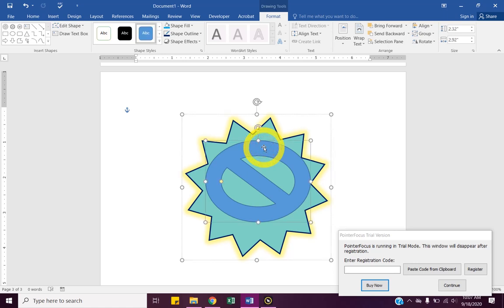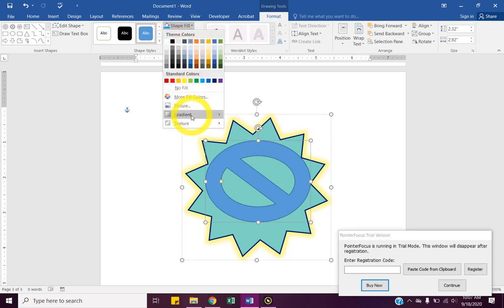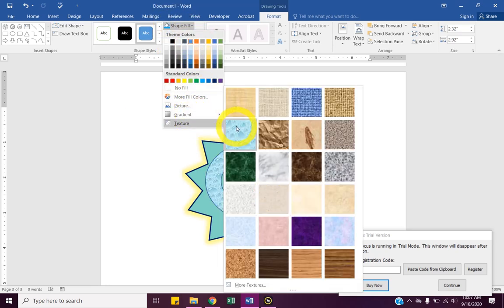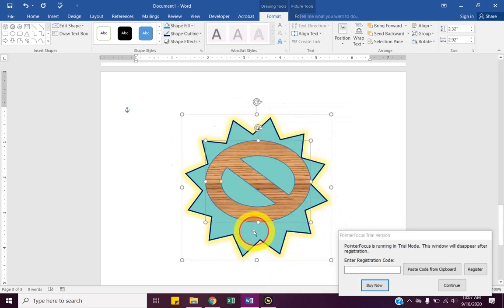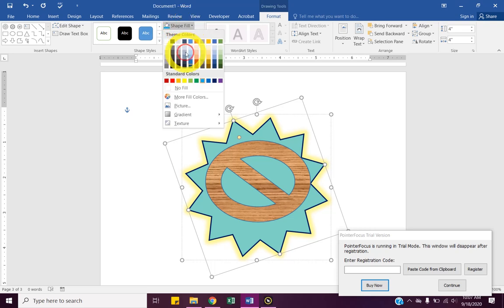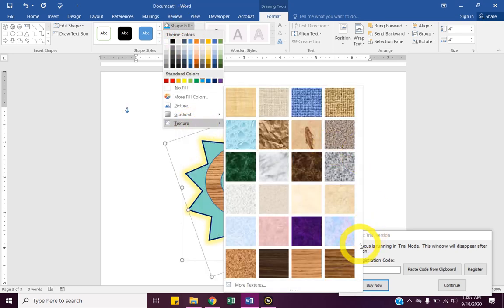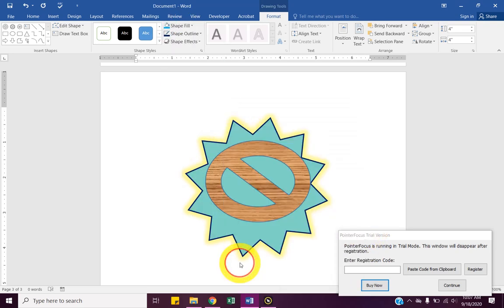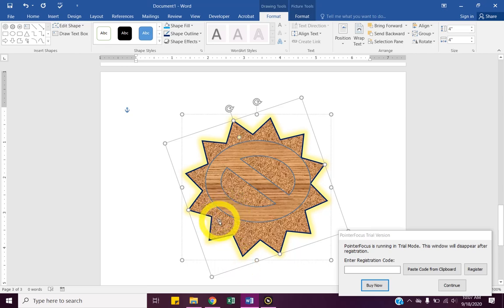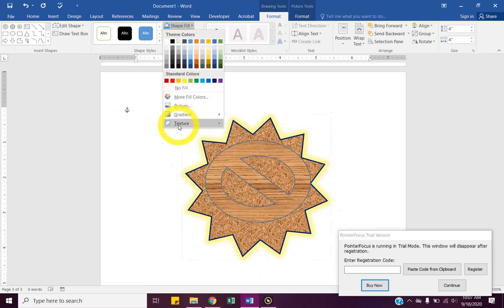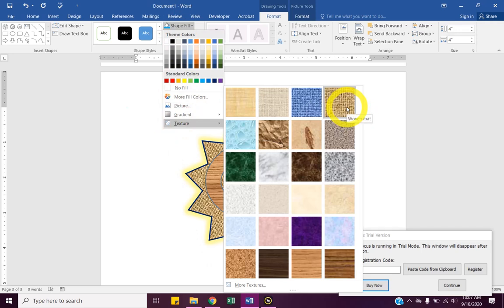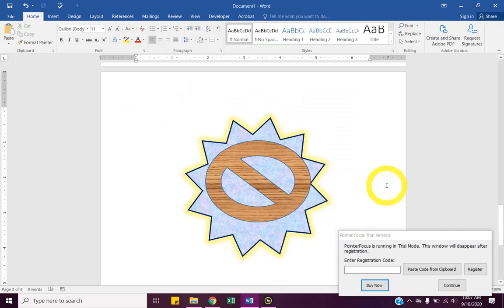One thing for fill, let's go down to texture and just put a random texture in one of your shapes. I love wood grain. There's like a cork effect. Yeah, see, that's too close. And they all have names.